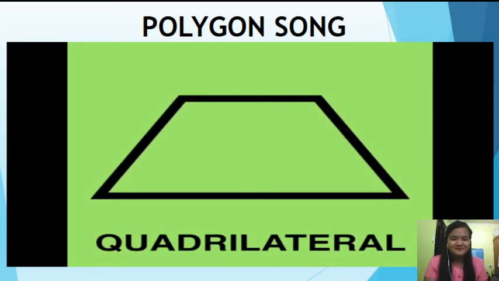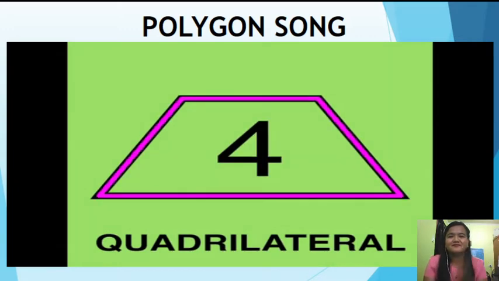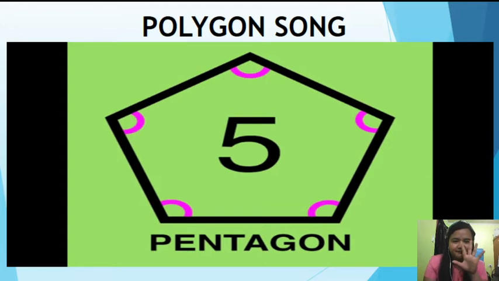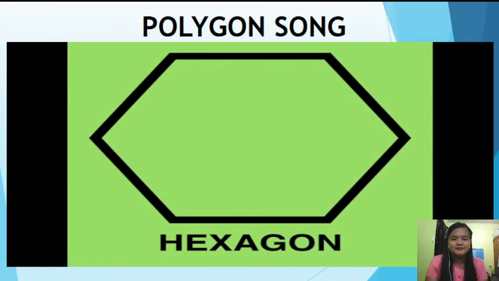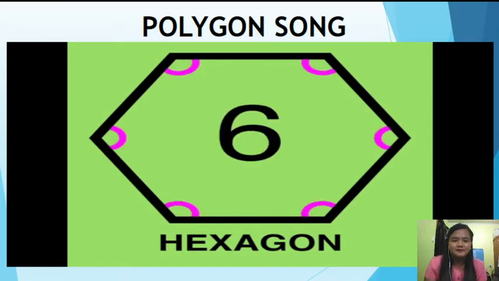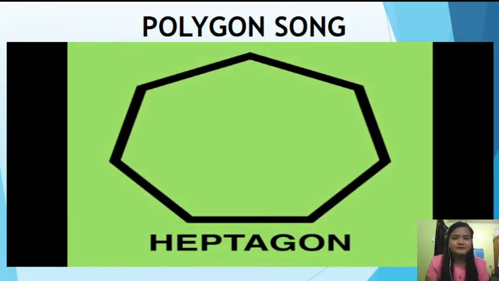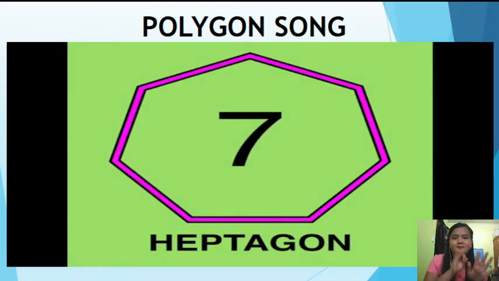A quadrilateral is a polygon with four angles, four sides. A pentagon is a polygon with five angles, five sides. A hexagon is a polygon with six angles, six sides. A heptagon is a polygon with seven angles, seven sides.